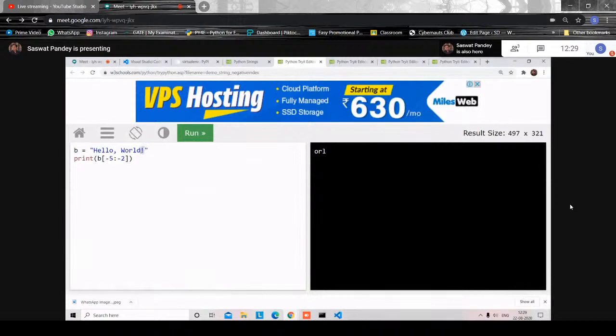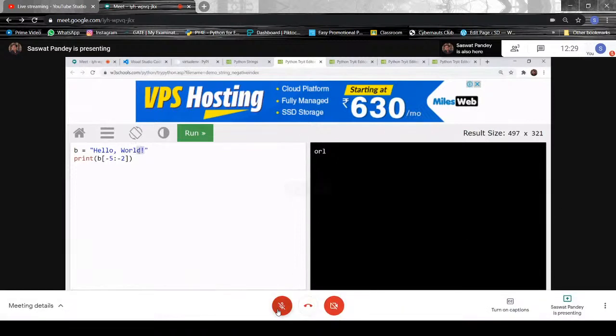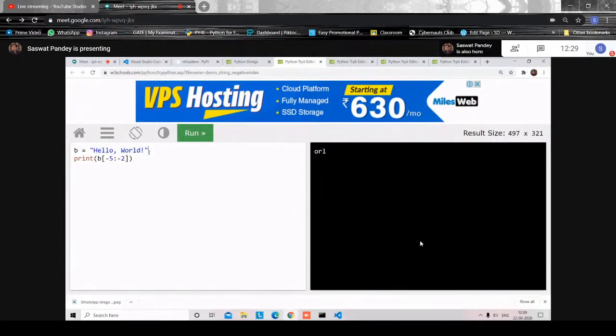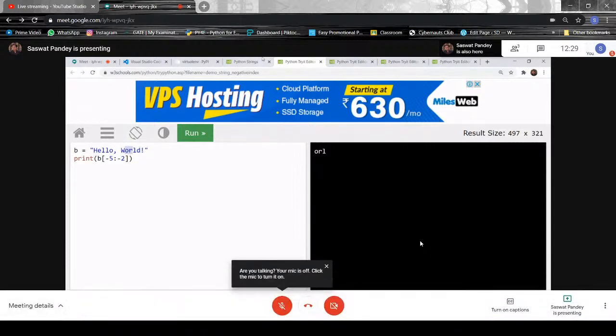So this would be like zero, sorry, it won't be zero, it will be first, second, and it will start from here and it will go like this. Yeah, that's one. So it will be -1, -2, and it will go from here and it will print in this way. It will print in the same way. So this is how slicing works.